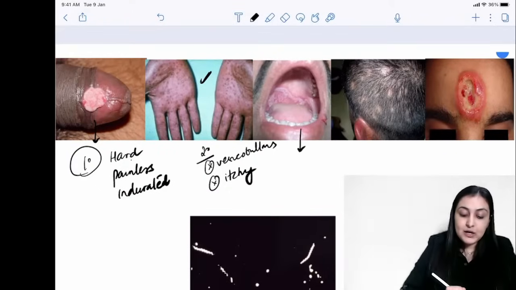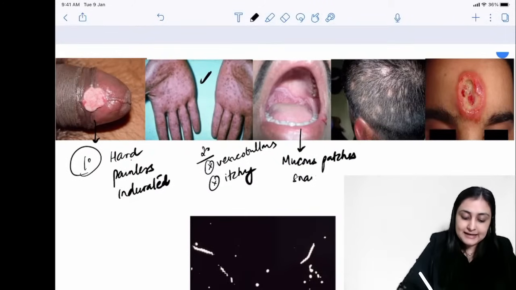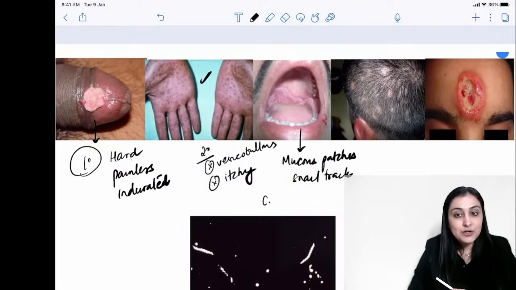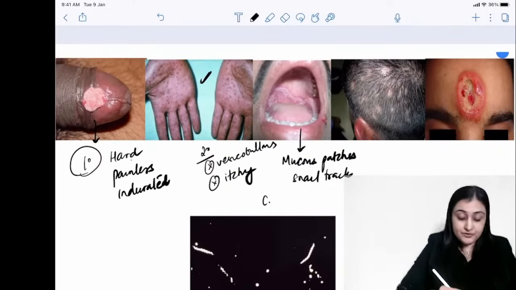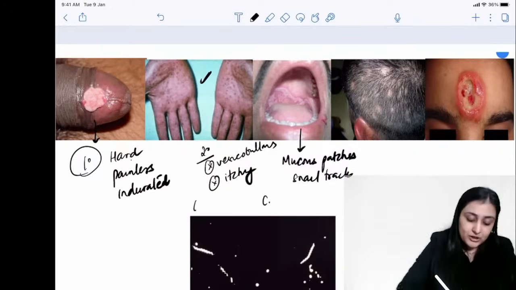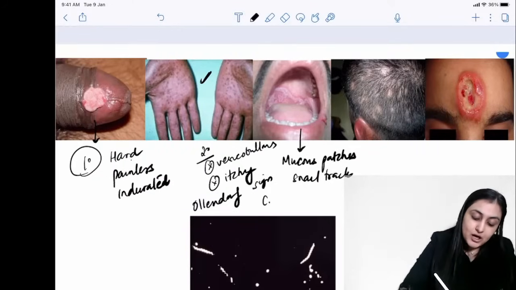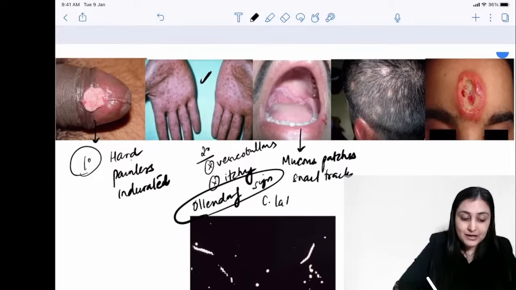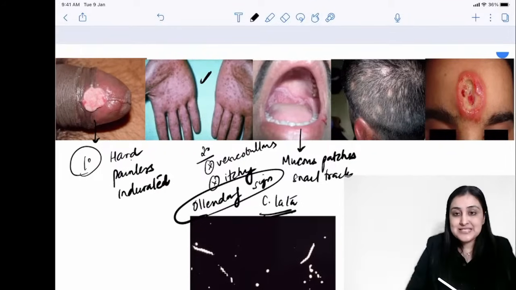On the other hand, in the mucosa, we see mucus patches, which are also called snail track lesions. In the mucosa or in the mucocutaneous junction, you see what? Condyloma acuminata or condyloma lata. Let me write that. Yeah, condyloma lata or condyloma acuminata. Everybody confuses these. So remember, it is condyloma lata, which you are going to be seeing. So these are going to be flat topped.